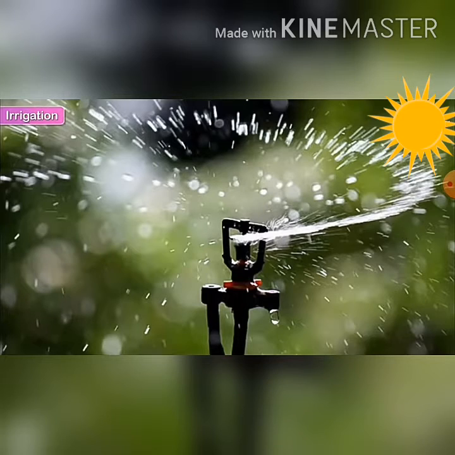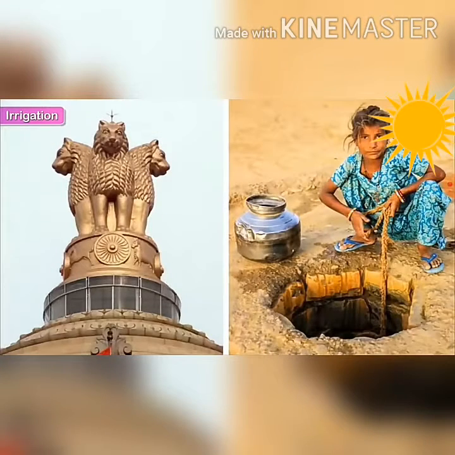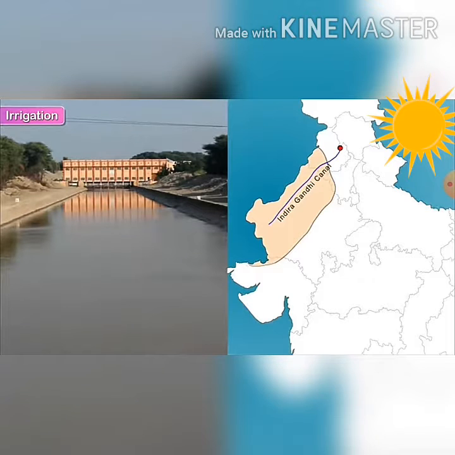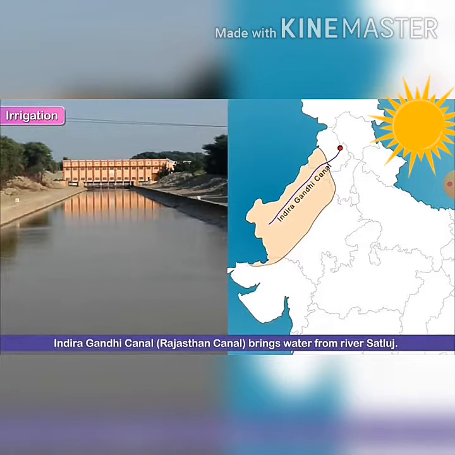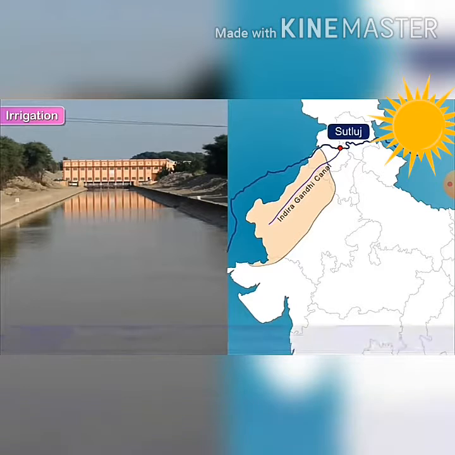Irrigation. The Indian government has greatly helped Rajasthan tackle the problem of water shortage by way of a big canal called Indira Gandhi Canal, which is also called Rajasthan Canal, that brings water from Satluj to Rajasthan.